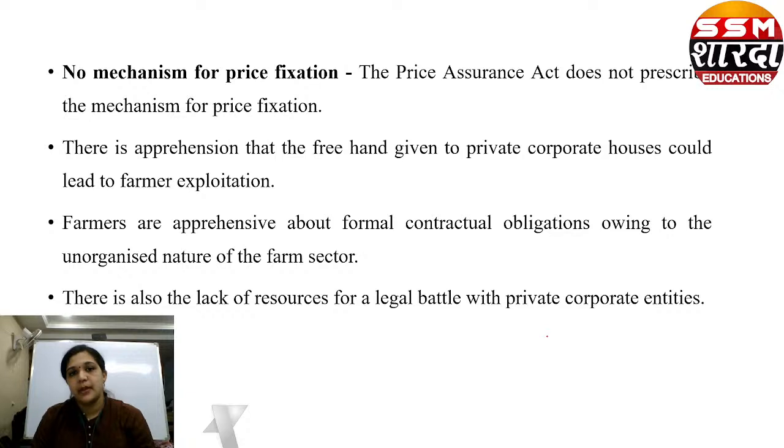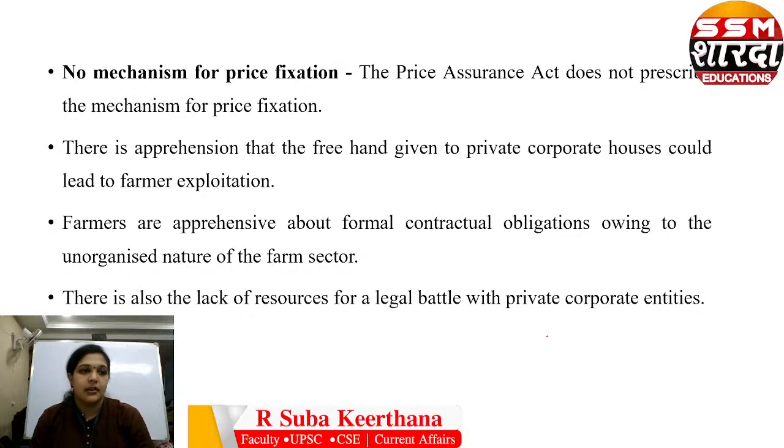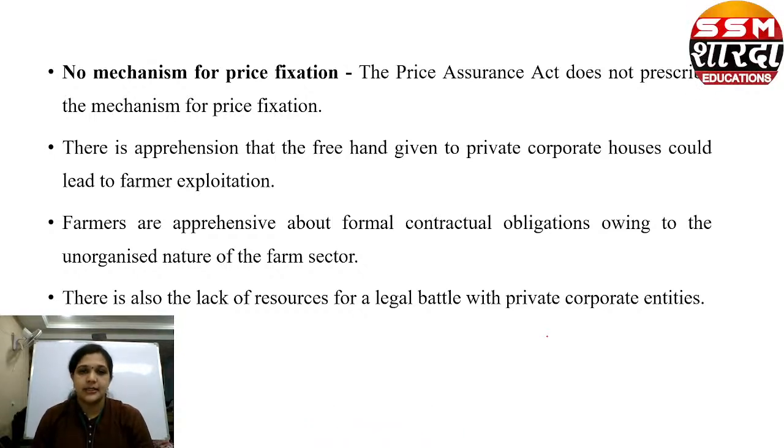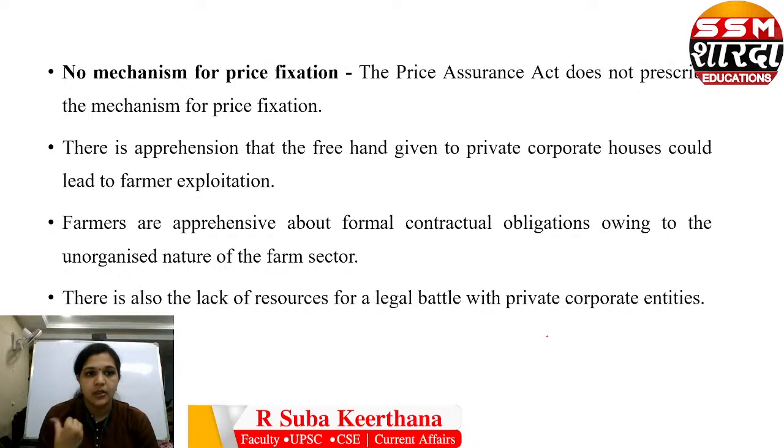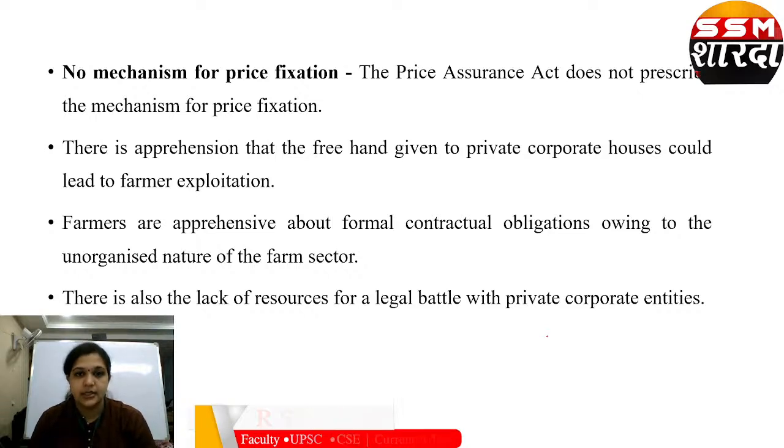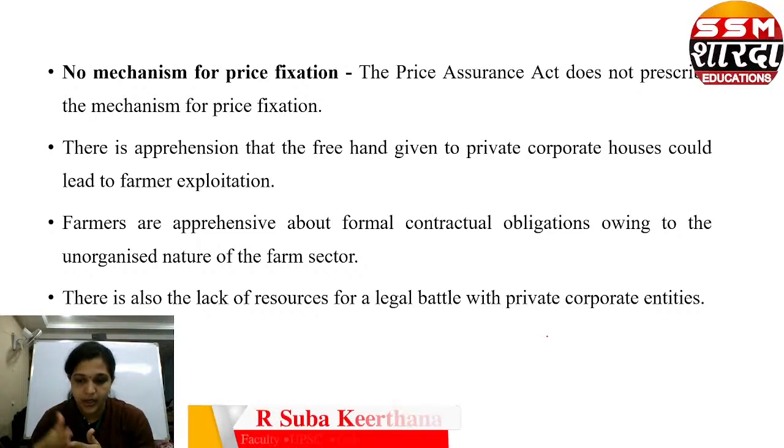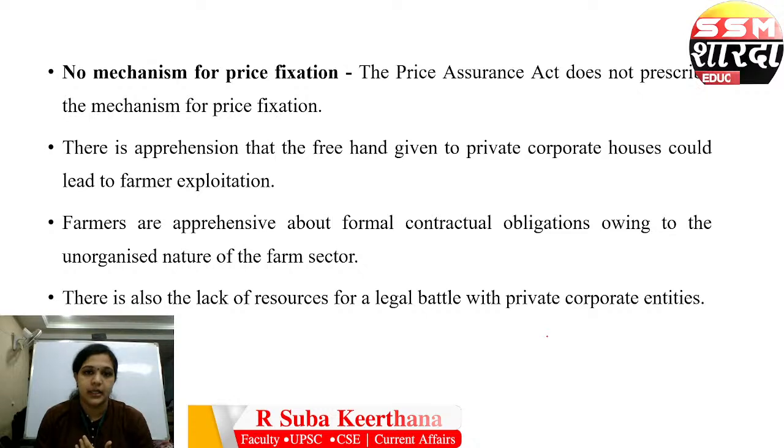I told you already, when you look at these three laws, though it might look like the farmers get very good outcomes from them, leading to foreign direct investment, private investors, and farmers being able to come outside and have direct contact with buyers,